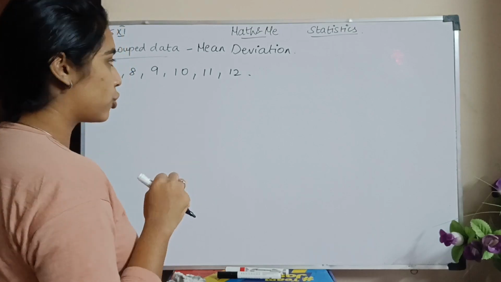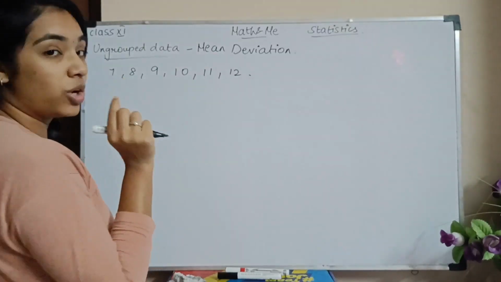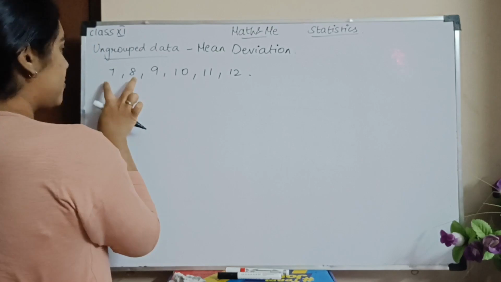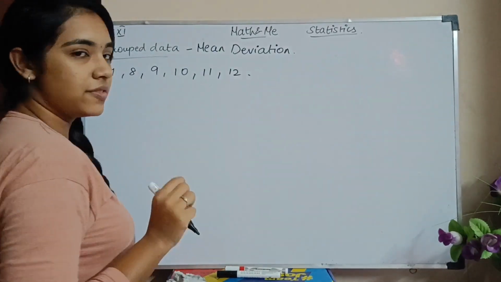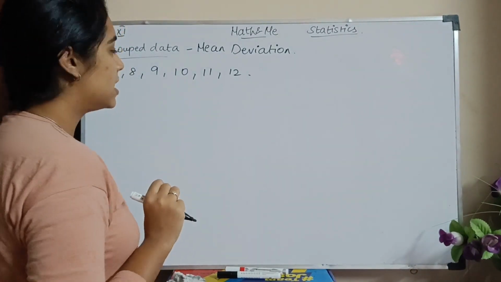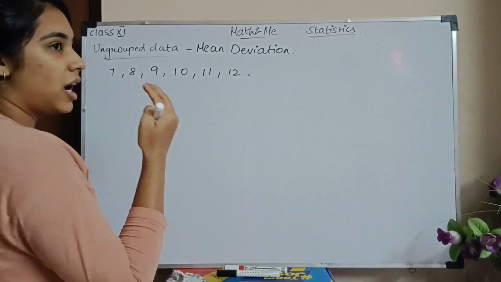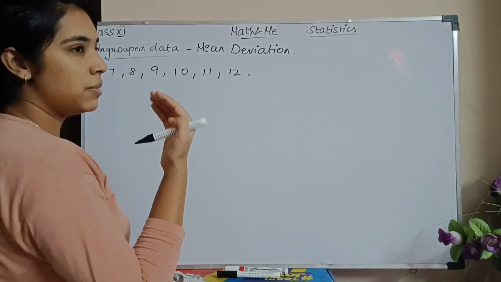So that is what you call it as mean deviation. So இத நம்ம எப்படி செக் பண்ண போறோம்? Here how many values do I have? What is the total number of data I have? 1 2 3 4 5 6. I have 6 data, 6 number of observations. Correct? So now I need to find how much my value is deviated. So I need to find the middle value of this.